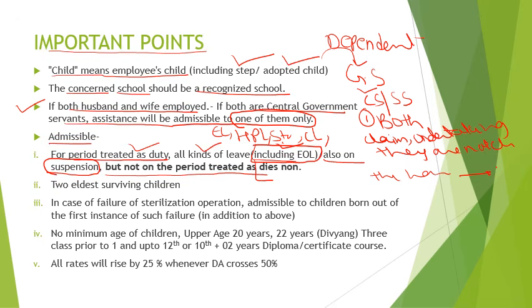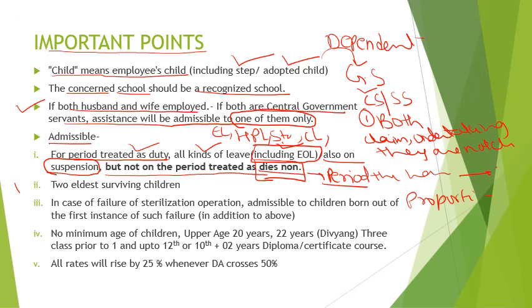If a period is treated as dies non, then the employee is not eligible for this period, and he will get that reimbursement proportionately. For dies non period, he is not eligible.